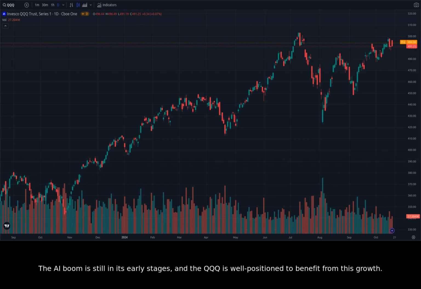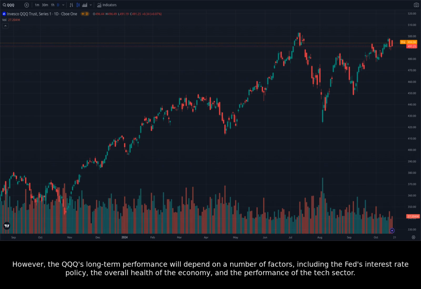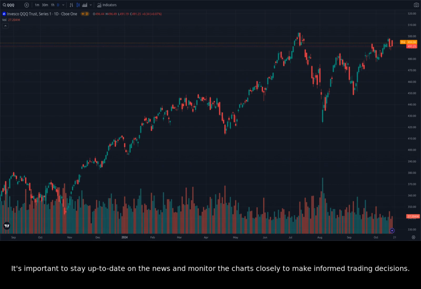The AI boom is still in its early stages, and the QQQ is well positioned to benefit from this growth. However, the QQQ's long-term performance will depend on a number of factors, including the Fed's interest rate policy, the overall health of the economy, and the performance of the tech sector. It's important to stay up to date on the news and monitor the charts closely to make informed trading decisions.